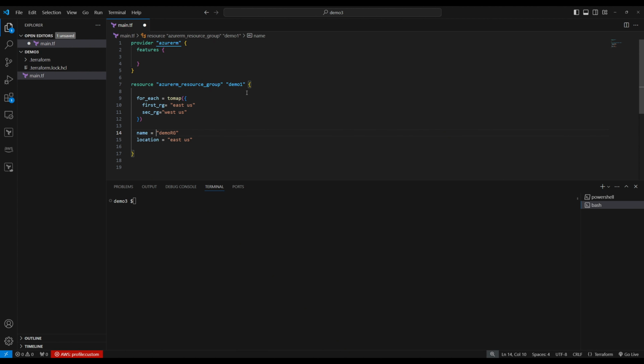Now instead of giving a hard-coded name, we're going to use each.key. And for the location, this is the key, this is the value. So we want to give the location as each.value. So it's going to create this resource group name and this resource group location once, and again it's going to create this resource group name in this location.